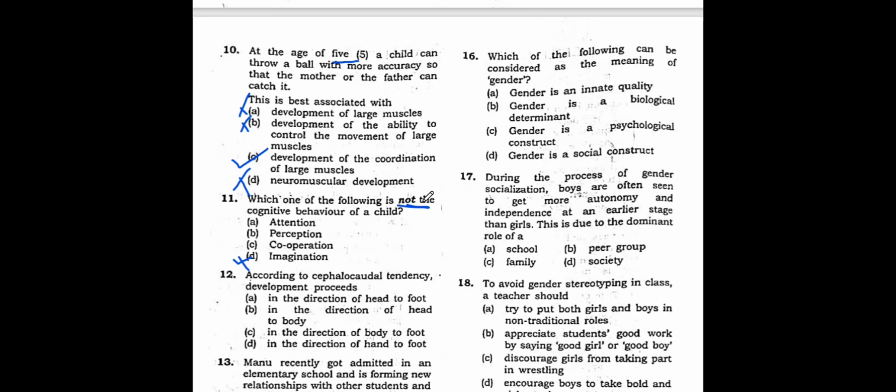It involves the brain because here "not" is given now, so that's why this will not be the correct option. Then again, perception, yes, perception also will not be the correct option because perception also involves our thinking, cognitive power, right? Then attention, yes, of course, attention also, we have to be attentive, we have to be mentally calm, so this is also not the correct option. So the wrong answer here is cooperation. So the wrong answer is the right answer here. That's why we say, the wrong becomes right, the right becomes wrong.